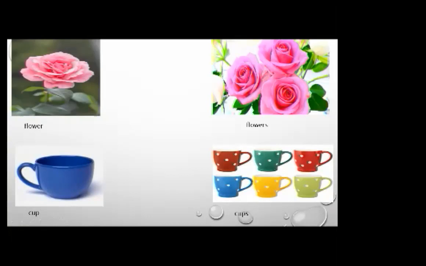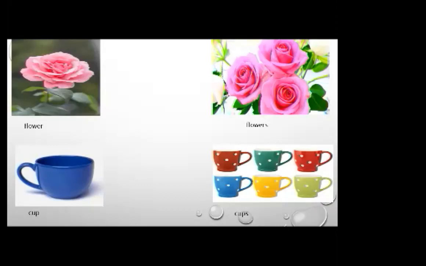Okay, let me give you some more examples, like cat. If there is a cat, how will we make it plural? What is the plural of cat? Who will tell me? Yes, we will add only s at the end and it will become plural.